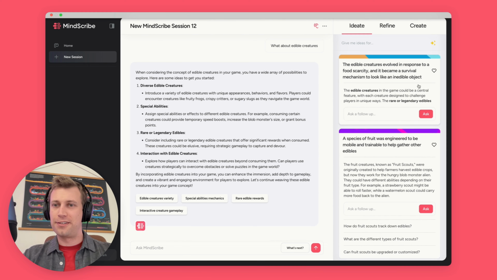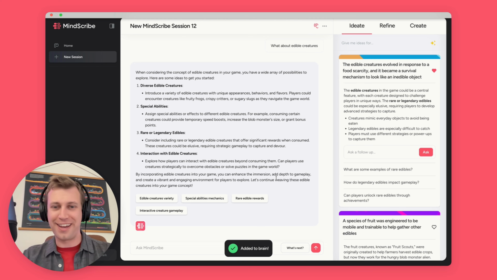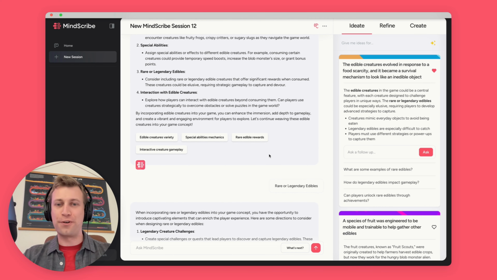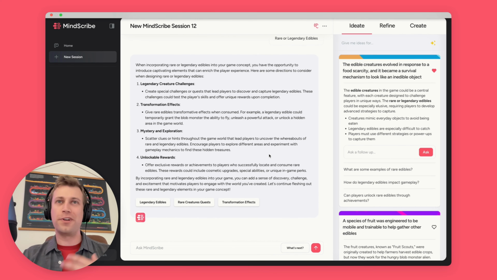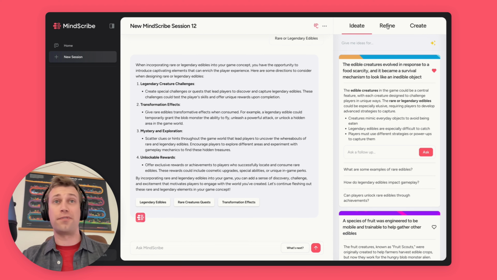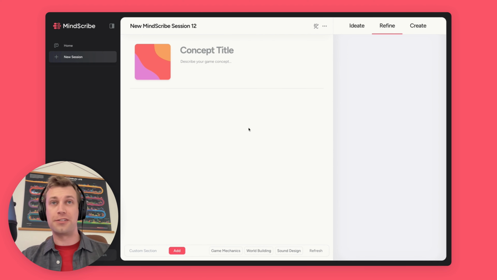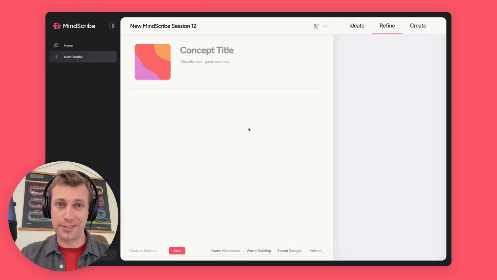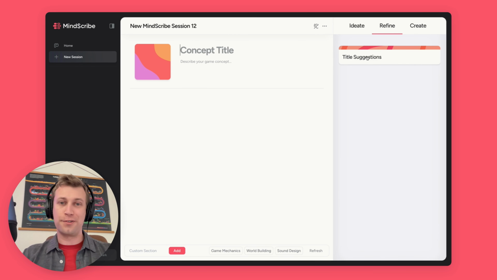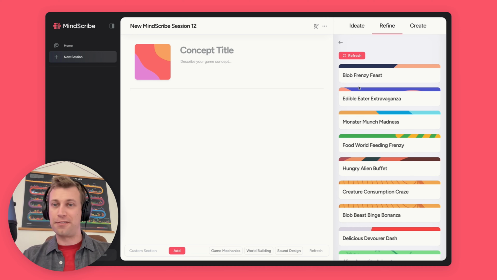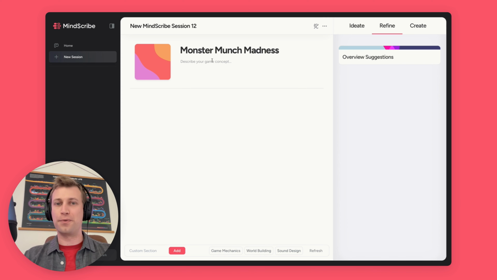They evolved because of a food scarcity. Okay, I love it. So as I continue to talk and brainstorm and go through here, my idea can be fleshed out in more detail. But now that it's taking shape, I'm gonna head over to the Refine tab. This is your concept sheet, and it acts as your source of truth for everything in your world or concept. So what I can do is extract title suggestions here. Blob Frenzy Feast, Edible Eater Extravaganza, Monster Munch Madness. Great. I'm going to pull that.